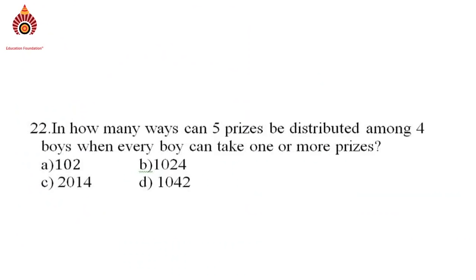Follow the next question. In how many ways can 5 prizes be distributed among 4 boys when every boy can take 1 or more prizes? Option A 102, option B 1024, option C 2014, option D 1042.